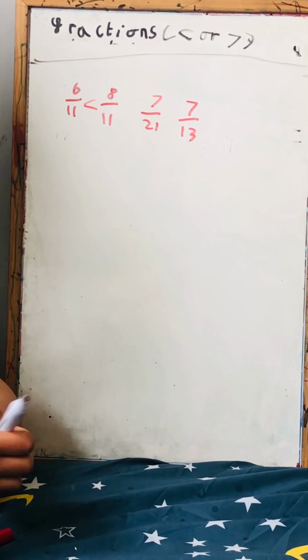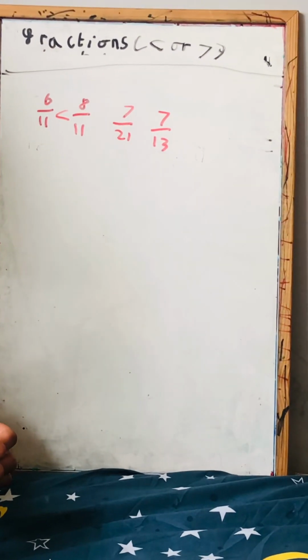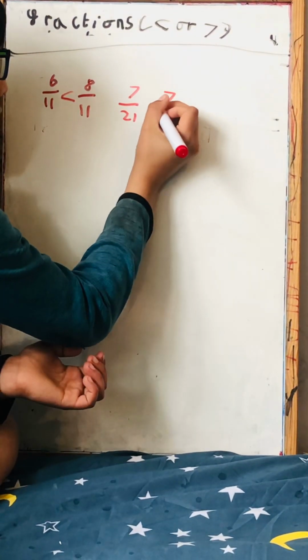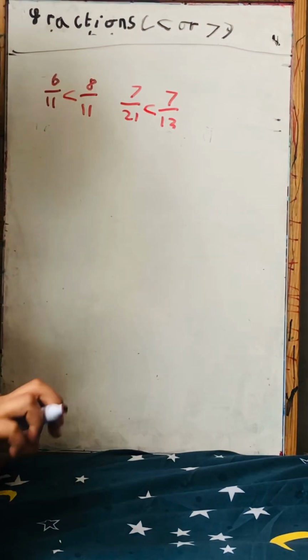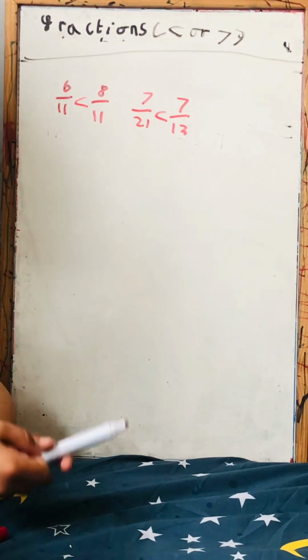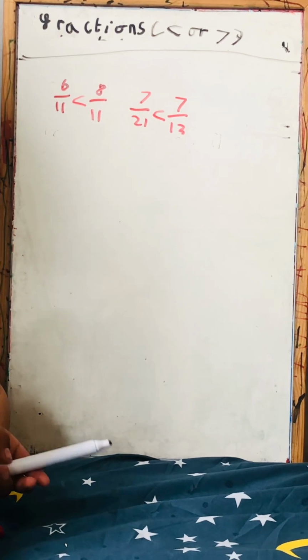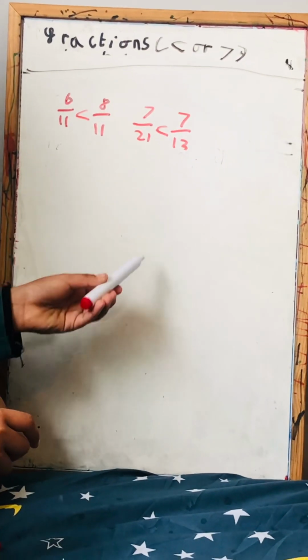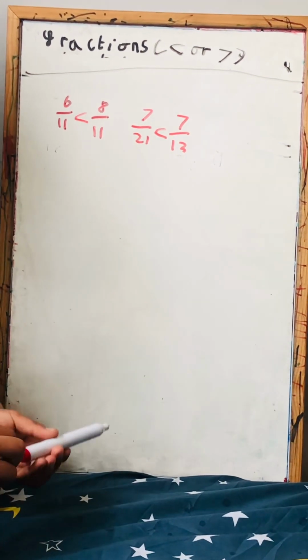Let's see if you can get it right. So it's 7 by 13 because the denominator is smaller, so there's fewer parts. The numerator is the same, so it's the same parts that are coloured in, but there's more parts, so it'll be smaller for 7 by 21.